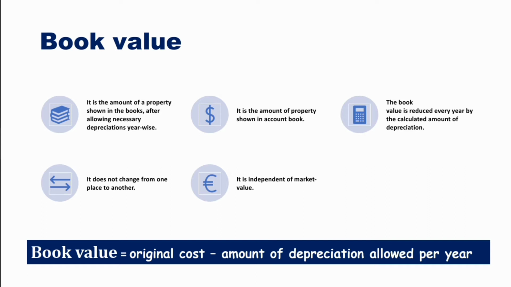Book value is the amount of a property shown in the books after allowing necessary depreciations year-wise. It is the amount of property shown in account book. The book value is reduced every year by the calculated amount of depreciation. It does not change from one place to another, and it is independent of market value. Book value equals the original cost of a property minus the amount of depreciation allowed per year.